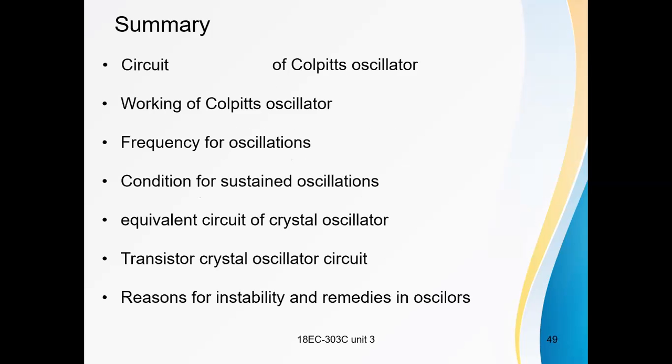With this, today's session is completed. What we discussed in today's session is the circuit construction of the Colpitts oscillator, and the working of the Colpitts oscillator. Frequency of oscillations: what is the frequency of oscillations in a Colpitts oscillator? F equals 1 by 2 pi root L into CT, where CT is the total capacitance.